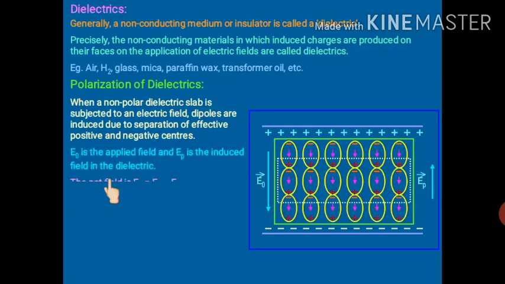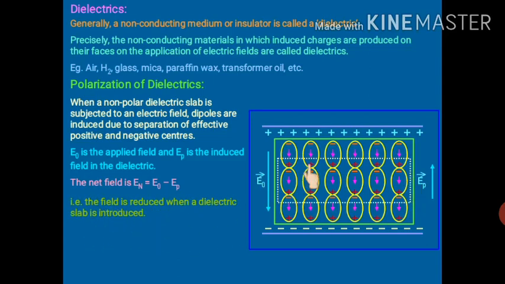Once again, the net electric field inside the dielectric will be how much? E0 minus EP. E0 is bigger than EP, and why are we using this negative sign? Because their directions are opposite. So the net electric field will be E0 minus EP. So the field is reduced when a dielectric slab is introduced.